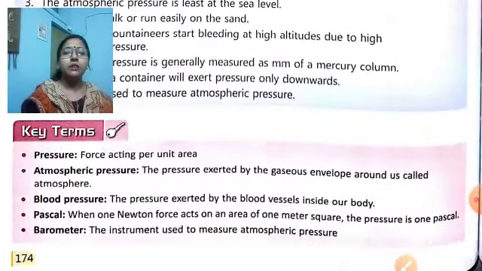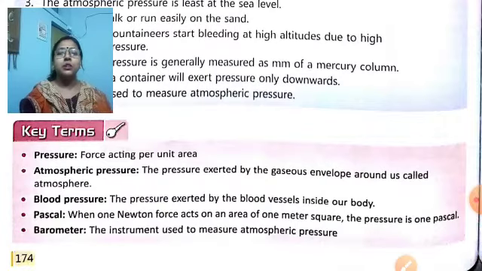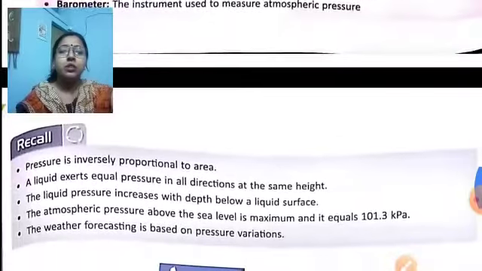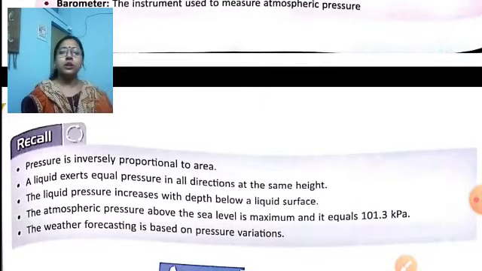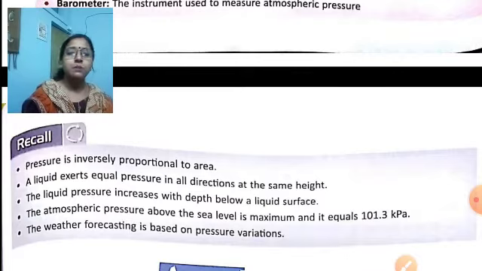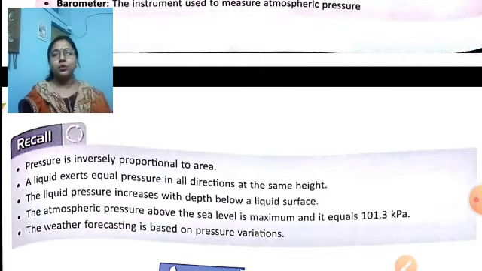Then key terms are given: pressure, atmospheric pressure, blood pressure, Pascal and barometer. And recall is here also. Pressure is inversely proportional to area, and liquid exerts equal pressure in all directions at the same height, and liquid pressure increases with depth below a liquid surface. Atmospheric pressure at sea level is maximum, and it is equal to 10.3 kilopascal. The weather forecasting is based on pressure variation. That's all for today. Tomorrow we will discuss the exercises A, B, C, D.